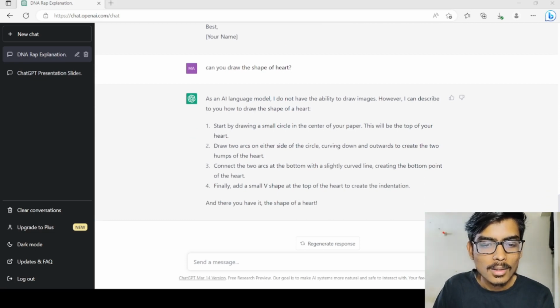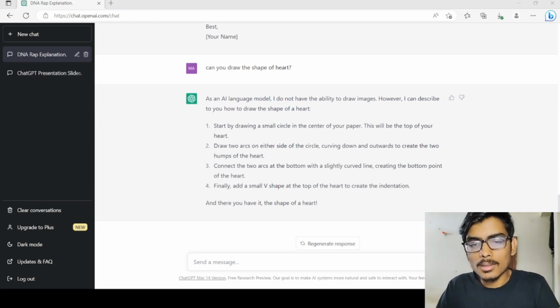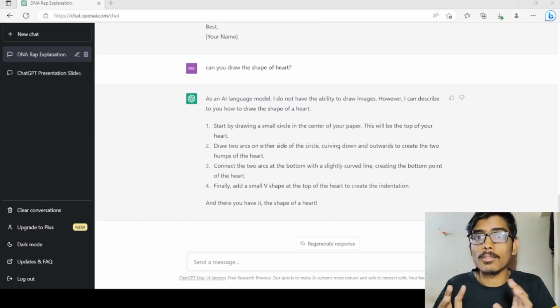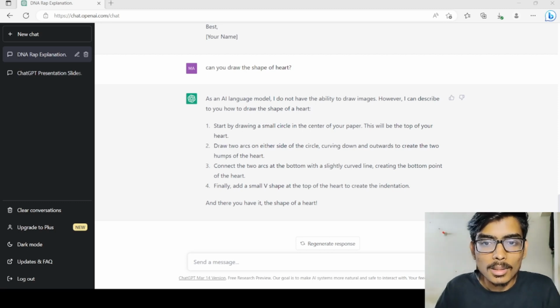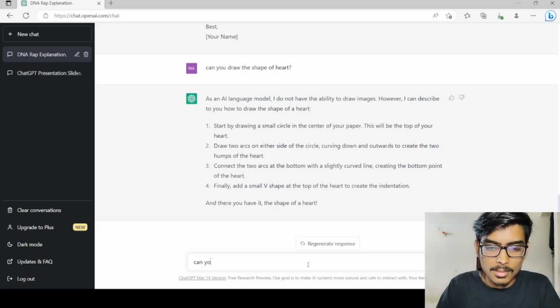Let's try another way, asking the same question in a different way. Can you draw an image of a heart using text characters?